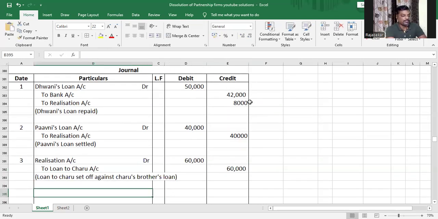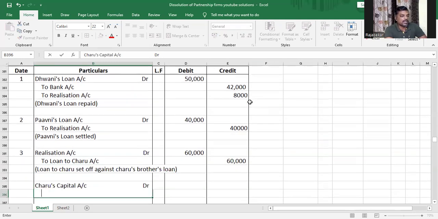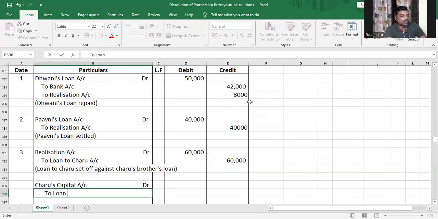The ideal journal entry for loan to Charu would be Charu's capital account debit to loan to Charu account. As I told you before, loan to partner will be transferred to the debit side of the partner's capital account. So to loan to Charu account, 60,000.